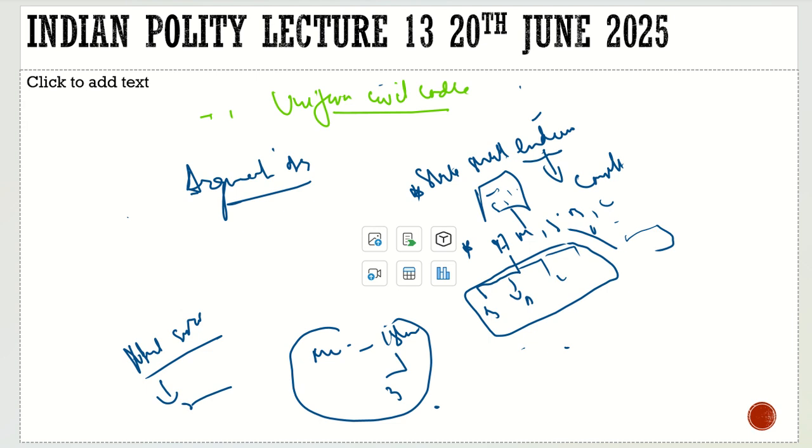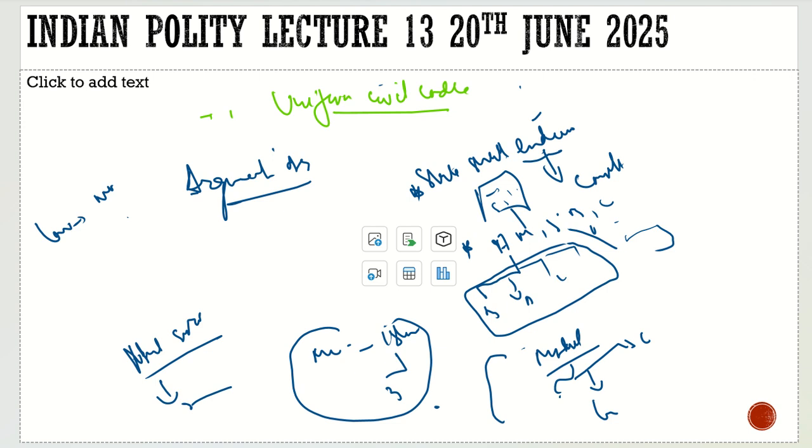And then the fourth point: if you are going to bring in the uniform civil code, what would be the model of the code? On what basis will you bring it in? Will it be based on Islamic Sharia law? Would it be based on Hindu law? Would it be based on Christian law? If you are going to bring it in, it will become like a common code rather than a civil code. Similarly, the Law Commission said that, in a nutshell, there is no need to bring in the uniform civil code. Neither is there a necessity, nor is it desirable.